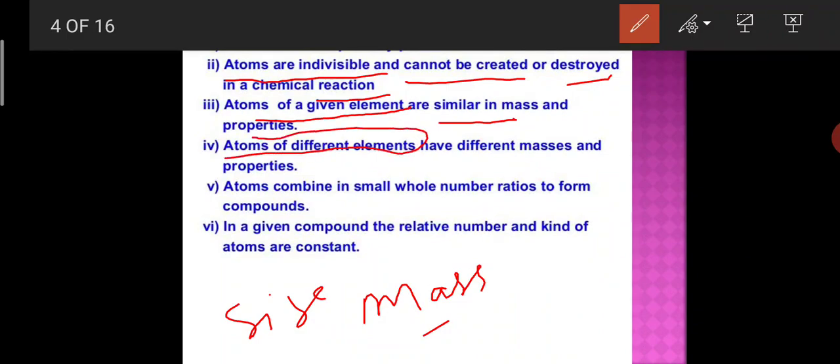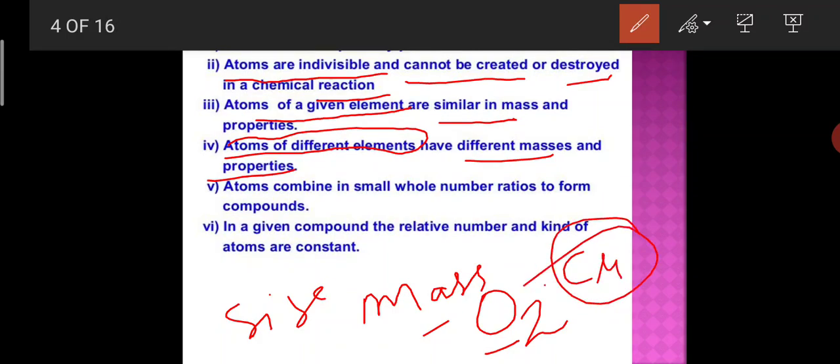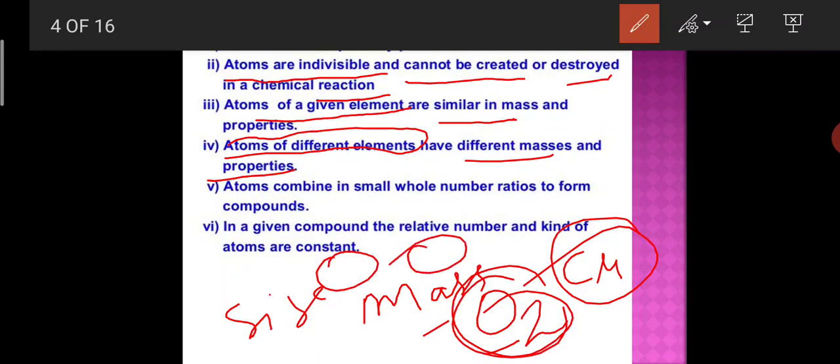Next, the atoms of different elements have different masses and different properties. If we talk about elements, one is oxygen and another is copper. This one is a non-metal and this one is a metal, and they both have different properties. The atoms of a given element, oxygen, have the same mass, chemical properties, and size, but the atoms of different elements differ.